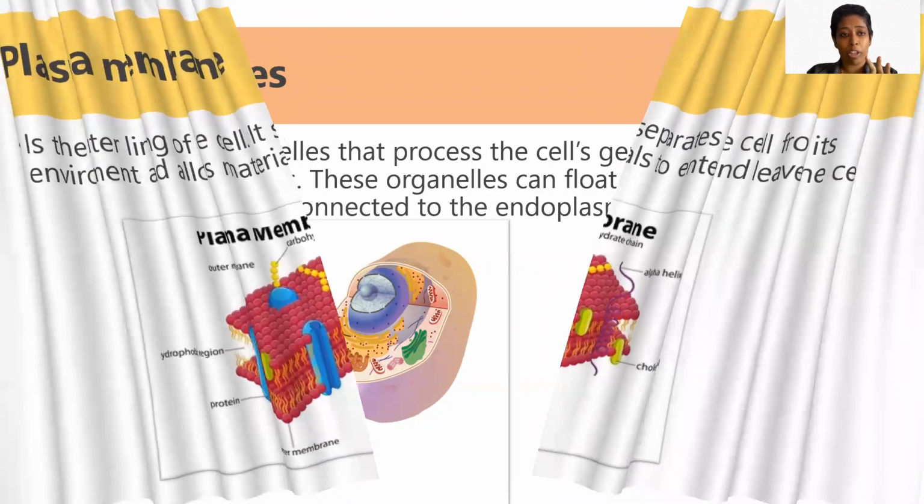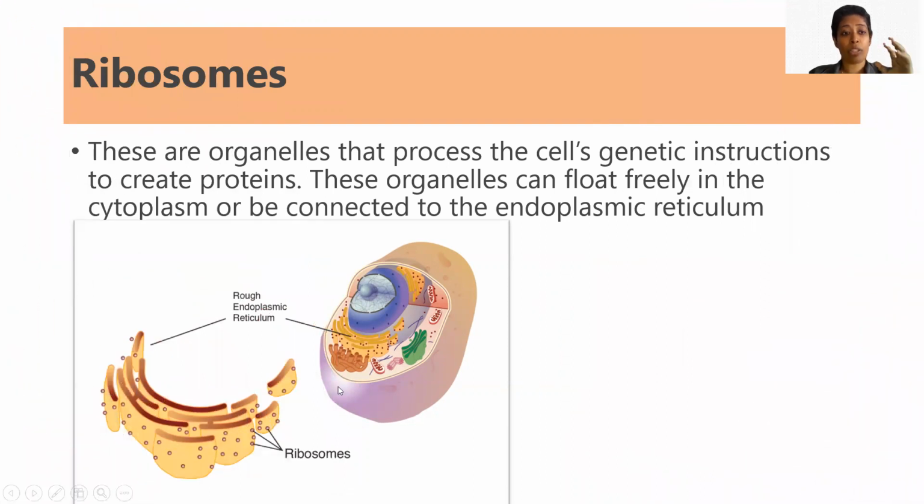The next one that I'm going to explain to you is ribosomes. If you're wondering what ribosomes are, they are over here inside the cells. The cell has its own genetic instructions for creating its own proteins, and these organelles can float freely in the cytoplasm, that is, the jelly-like liquid in the cell. All these ribosomes are floating freely over here, or are connected to the endoplasmic reticulum, as I said, the ER, which helps in processing of the molecules. Ribosomes help in creating protein. So this is the main source of proteins.